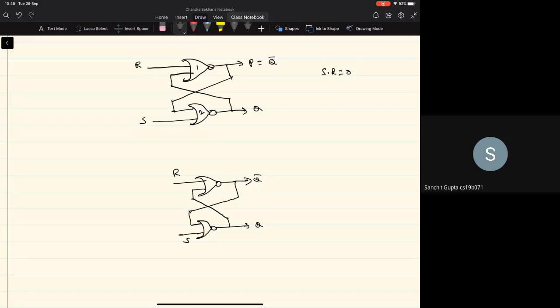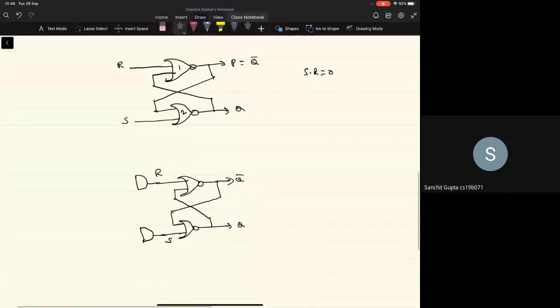Okay, now these R and S inputs will come from the outputs of two AND gates, where one of the inputs for the first AND gate is what is called the K input, and the other one is what is called the J input. Maybe I'll just redraw this. Now the second input is going to be another feedback connection.